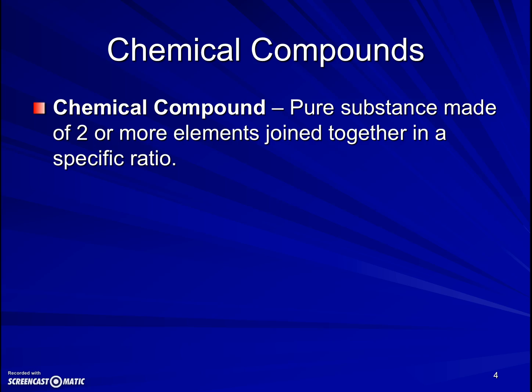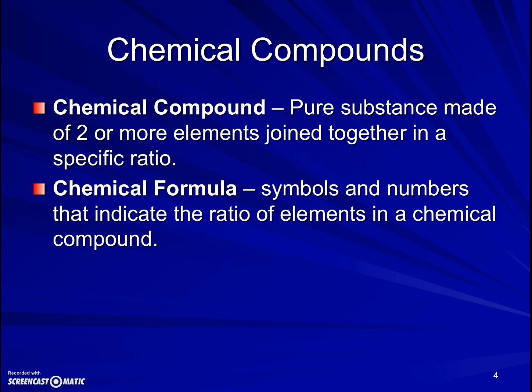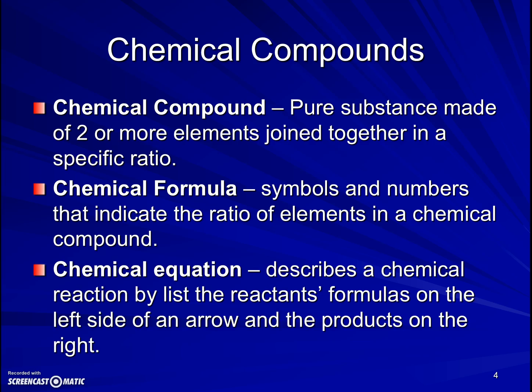A chemical compound, then, is a pure substance that's made of 2 or more elements that are joined together in a specific ratio. The chemical formula for a compound is symbols and numbers that indicate the ratio of the elements in that compound, and a chemical equation describes a chemical reaction by listing the reactants' formulas on the left side of the arrow and the products on the right.